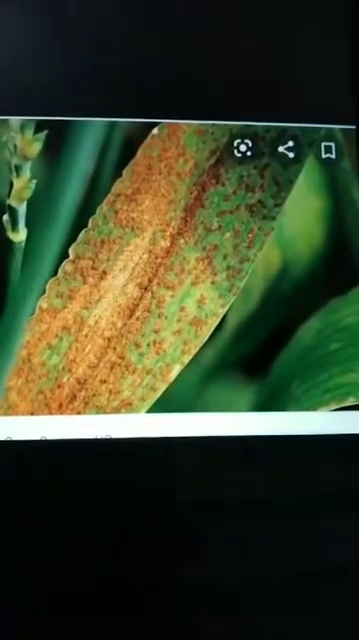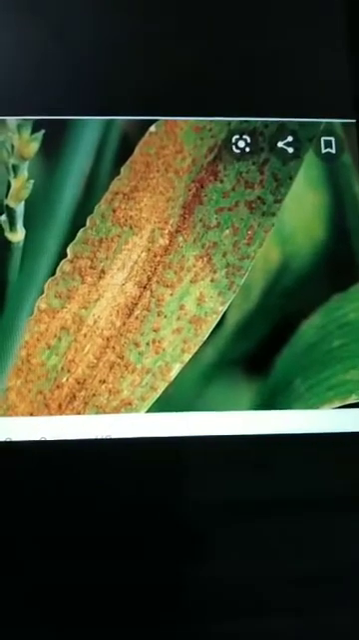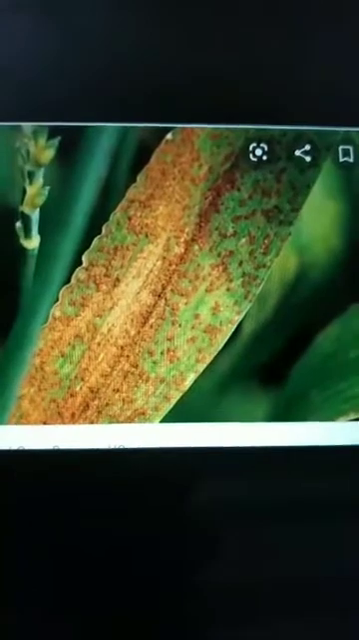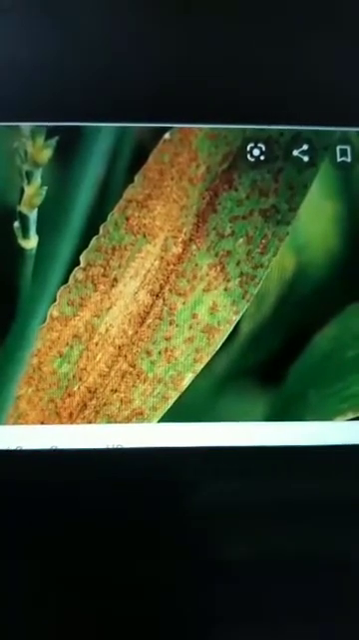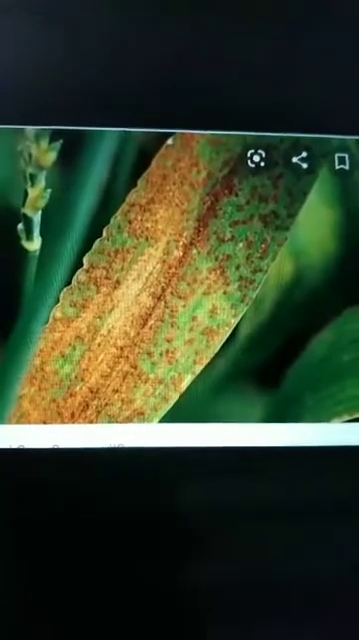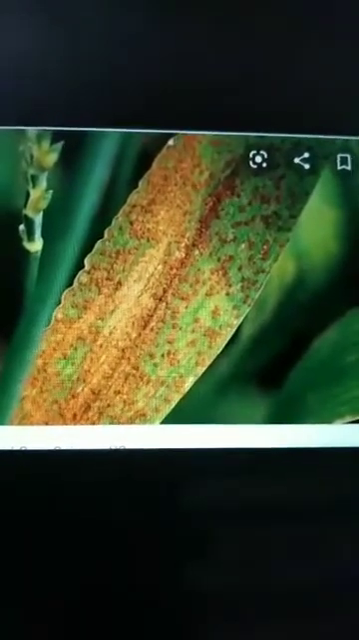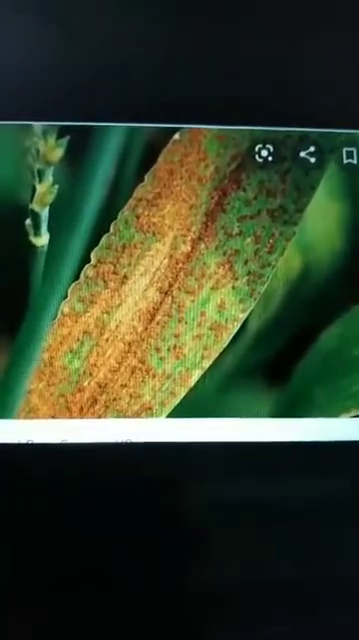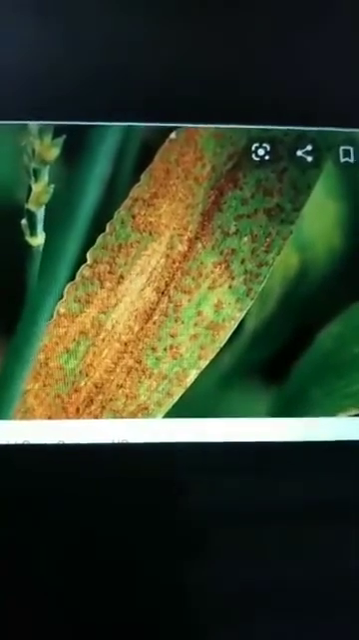The next disease is rust of wheat. This is a wheat plant. On the leaves you can see yellow-colored spots or circles. It is because fungi have spoiled this plant. This disease is called rust of wheat.